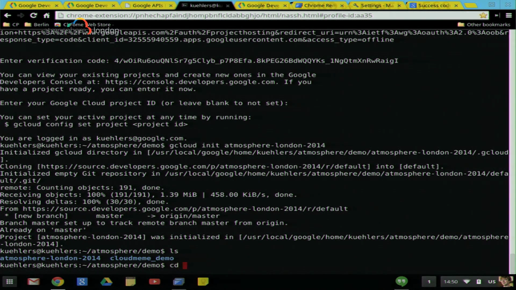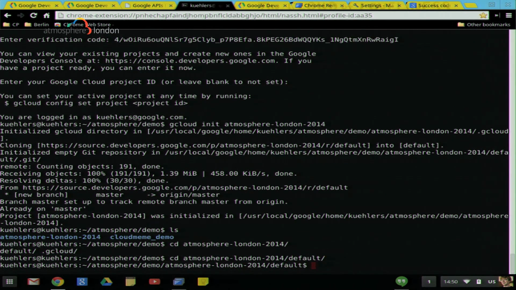So it set up a directory Atmosphere London 2014. In there, there's a default directory, which is for the default module. Every App Engine application comes with at least one module, the default module, but you can use other modules which you can deploy independently. OK, so now we need to write some code.